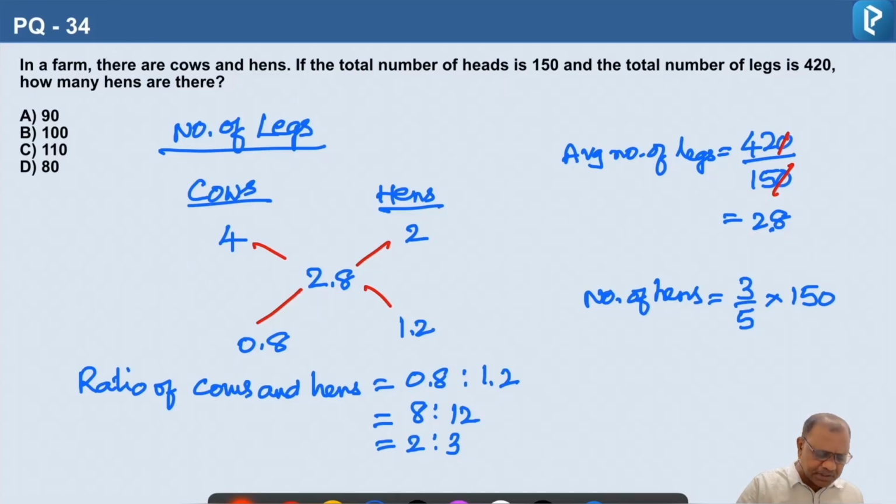So in that, 3 parts is hens. Simplify this: 5 30s are 150, and 3 into 30 is 90. So there are 90 hens and 60 cows. So 90 is the correct answer. Option A is the right answer.